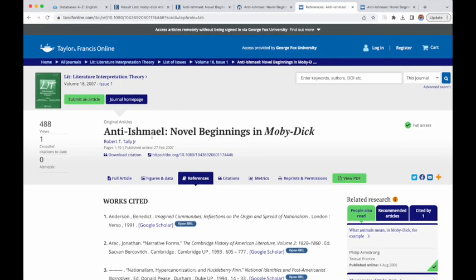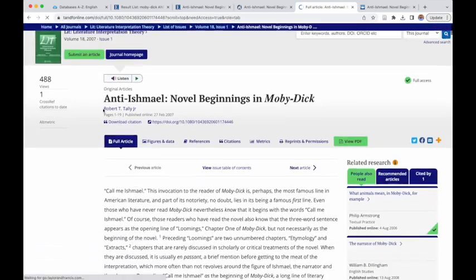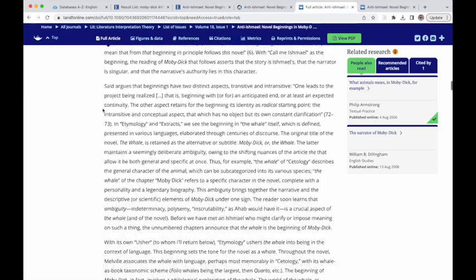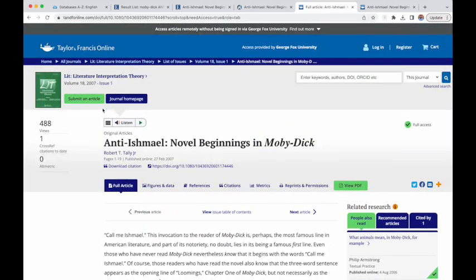No, because we said it was already in this literature interpretation theory. Too bad. I was really hoping to see if we could find a nice abstract here. But in this case, this one doesn't have an easily accessible abstract, so you'd have to decide if you wanted to read the whole article by itself.